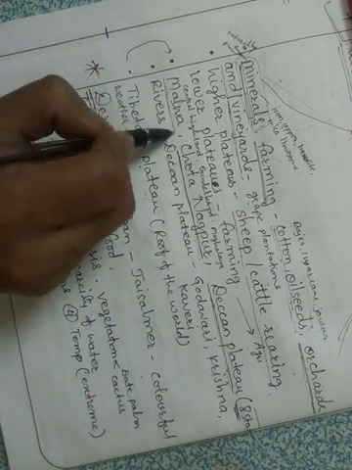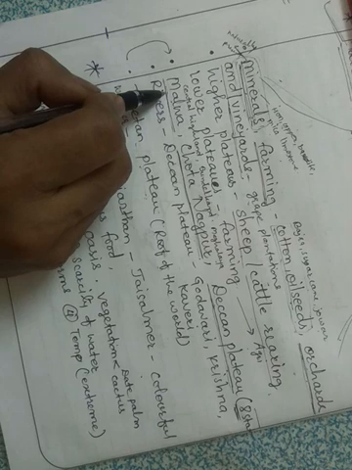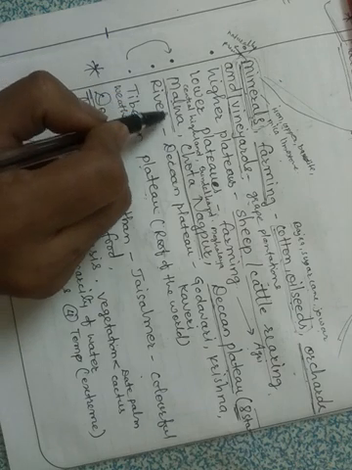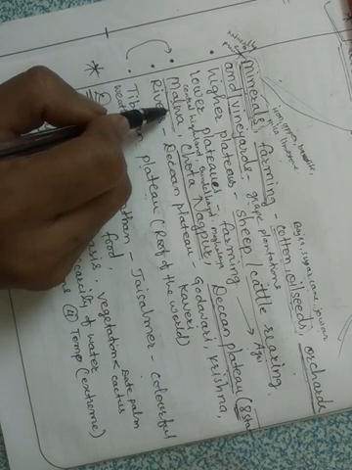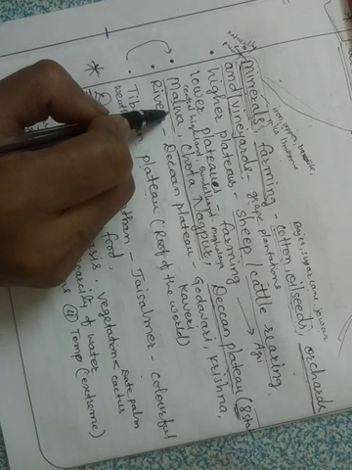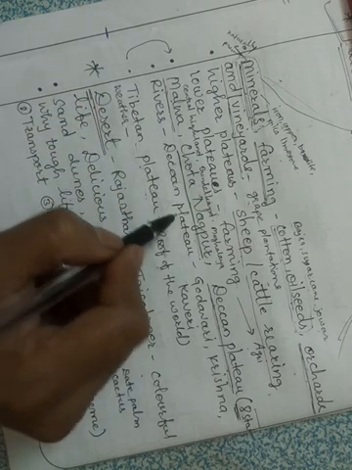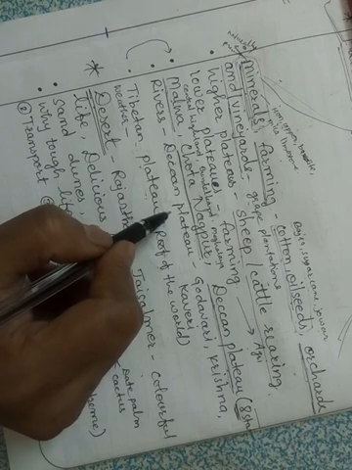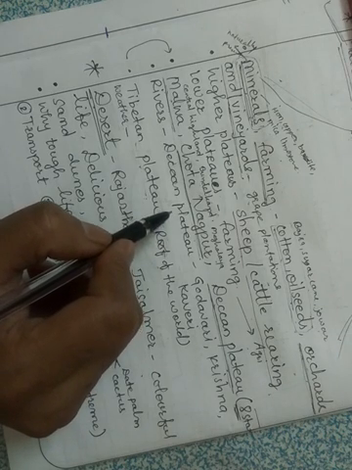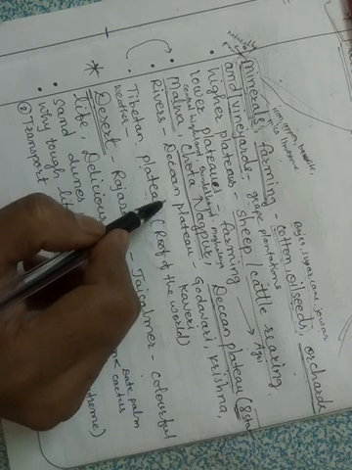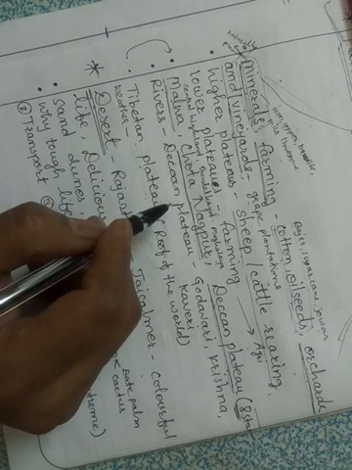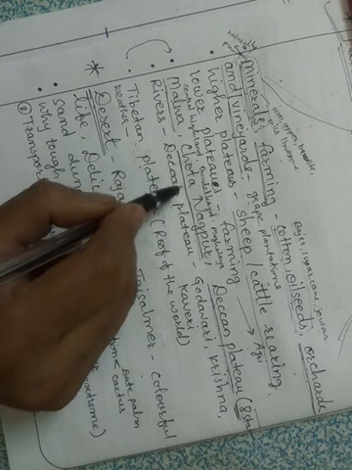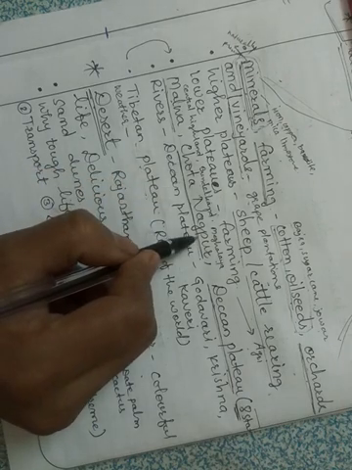Then Malwa Plateau is located mainly in Madhya Pradesh and some part of Rajasthan. Also bauxite, copper and manganese are minerals that are found in Chota Nagpur Plateau.